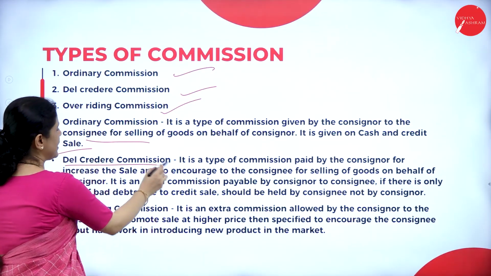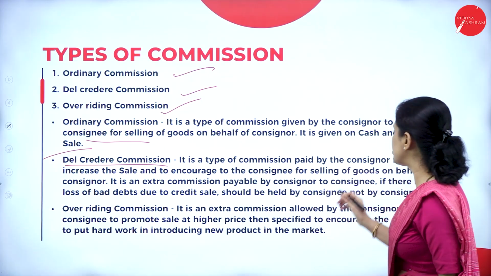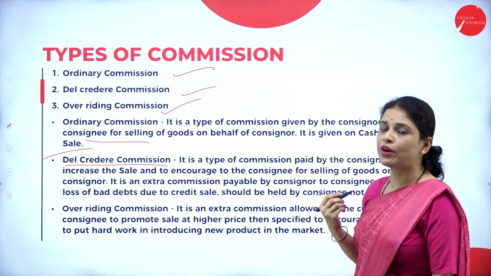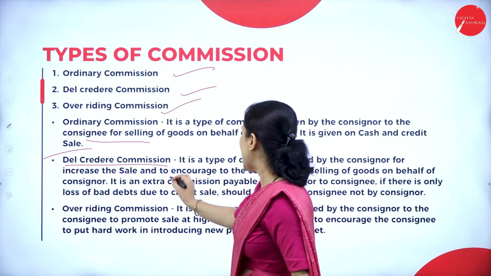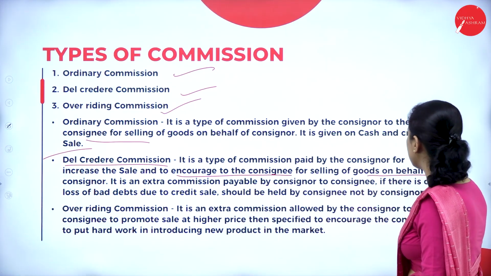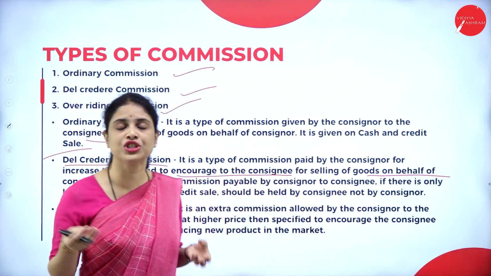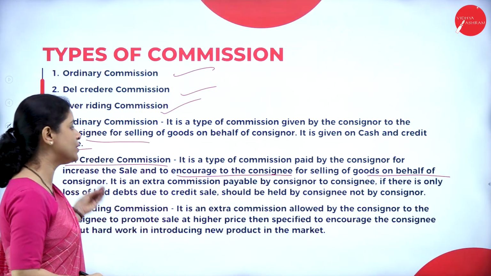Next one, del credere commission. So what is del credere commission? It is a type of commission paid by the consignor for the increase in the sale and to encourage the consignee for selling the goods on behalf of consignor. So what is this? This is the extra commission paid by the consignor to the consignee.